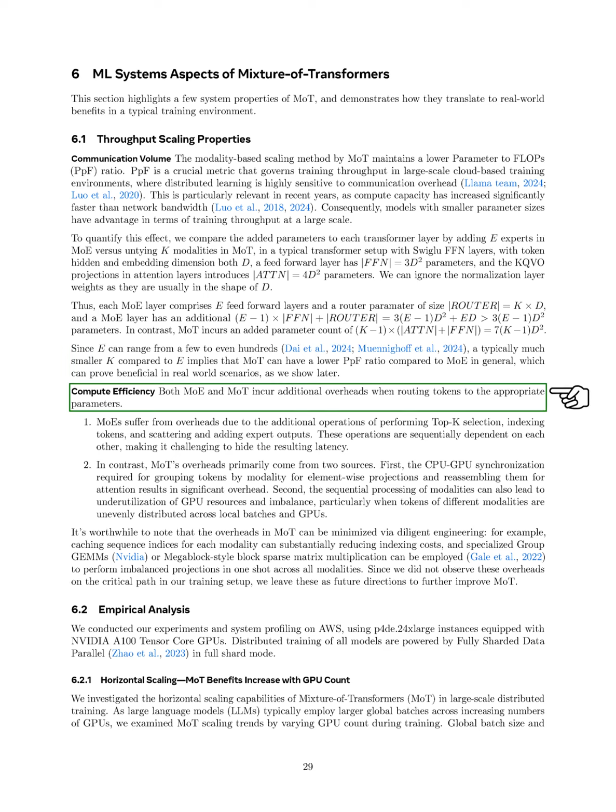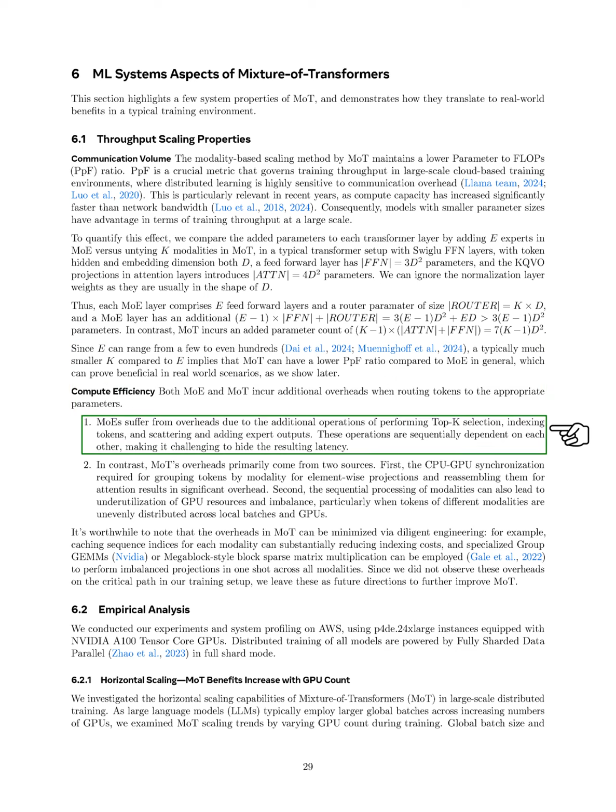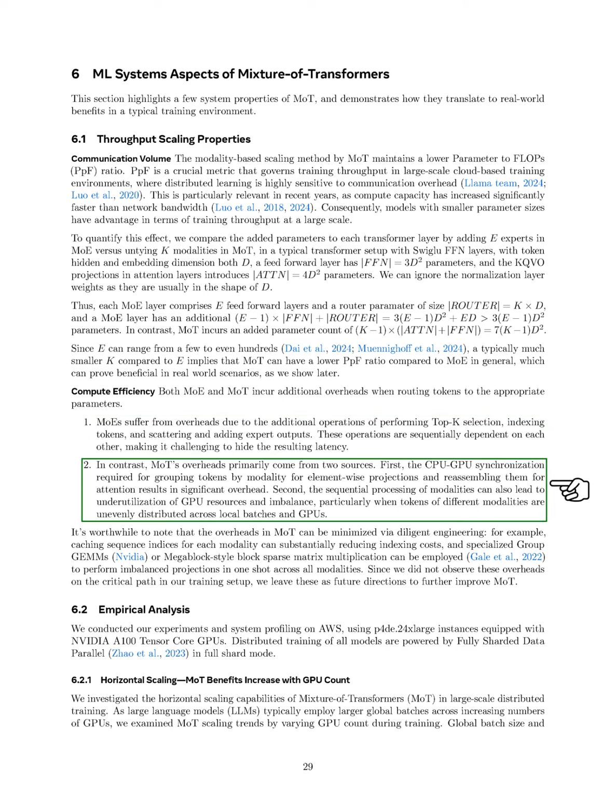Next, we look at compute efficiency. Both Mo and Mo have extra overheads when routing tokens to the right parameters. Mo faces challenges due to operations like selecting the top experts and managing token outputs, which can create latency. On the other hand, Mo's overhead mainly comes from two areas: the need for CPU-GPU synchronization when grouping tokens and the sequential processing of modalities, which can lead to inefficient GPU usage.